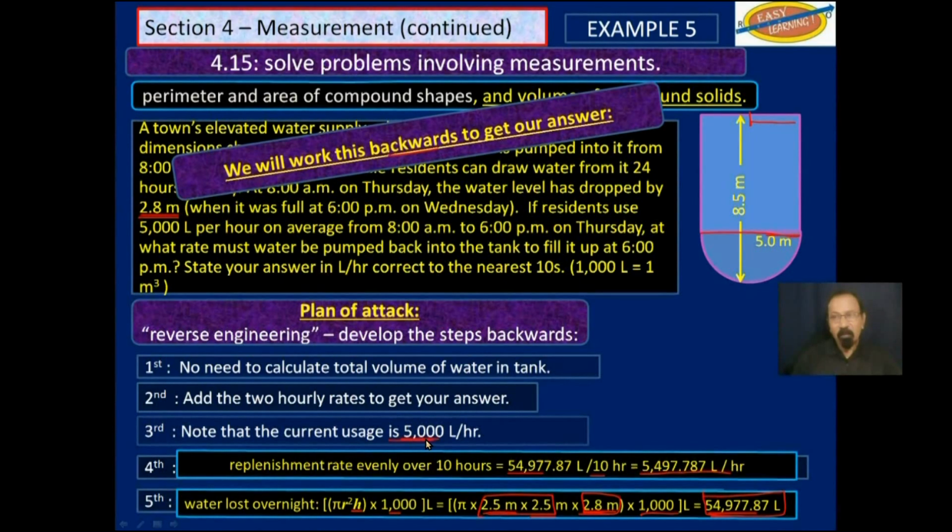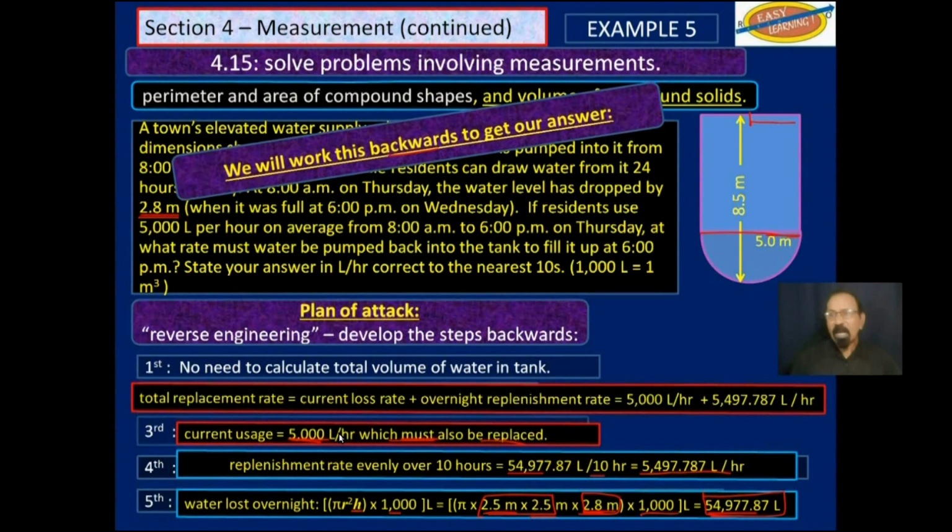But remember also that while you're pumping back that to make up for the loss from overnight, you have to also keep this in balance. So you also have to pump 5,000 liters to replace the water that is being lost during the day. So now if you add those two, the current loss, which is 5,000 liters, you have to pump that back, plus you have to make up for the overnight loss, which is this. It is already in liters per hour. So once you add those two, you have the answer. Replacement rate will be this amount of liters per hour.